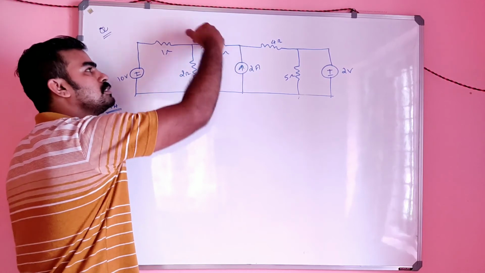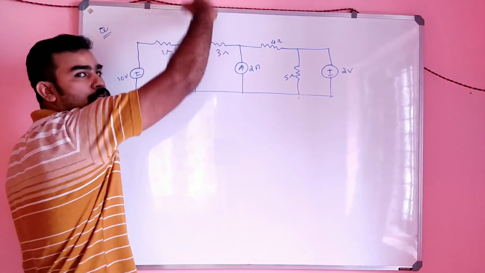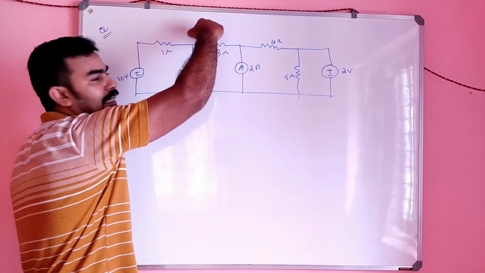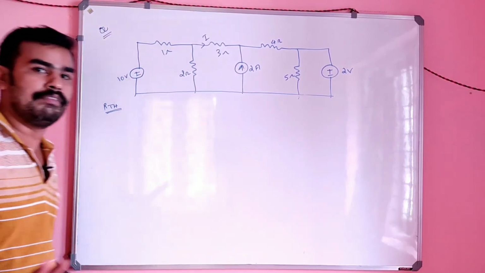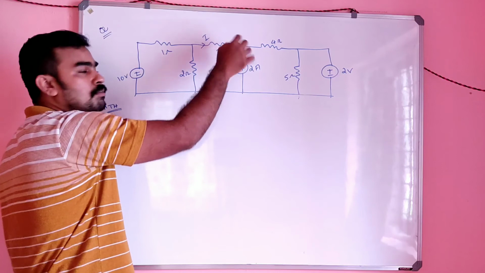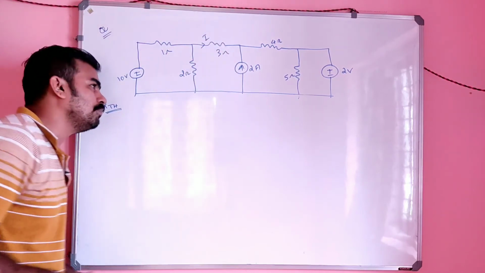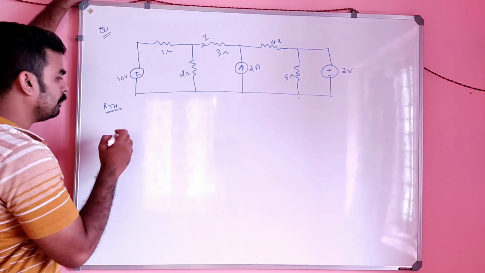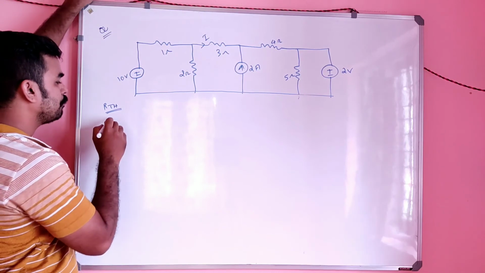Here also you have to find the RThevenin across these 3 ohm, that means you removed the 3 ohm. Across that 3 ohm you have to find the RThevenin again. For VThevenin, you remove this and find the VThevenin. The same point you have to find the RThevenin also. So the circuit will be, for finding RThevenin, what?